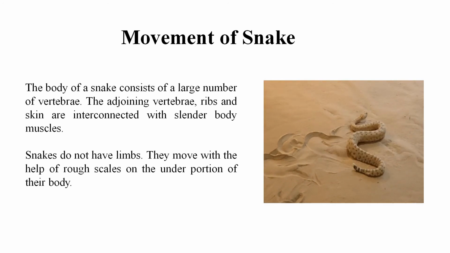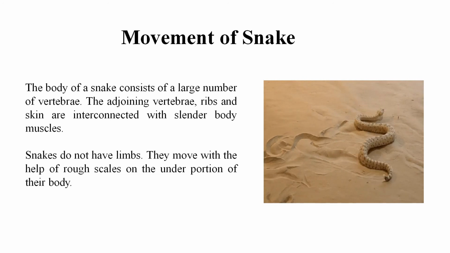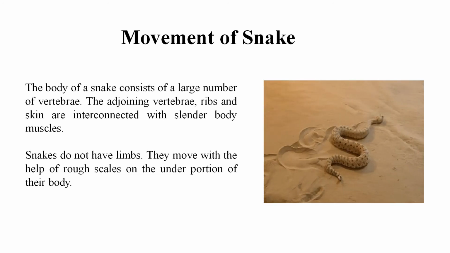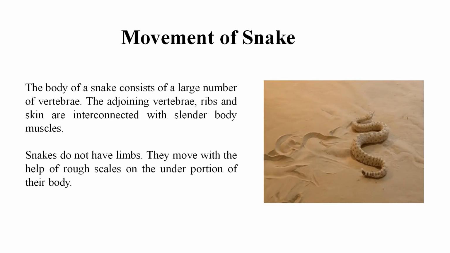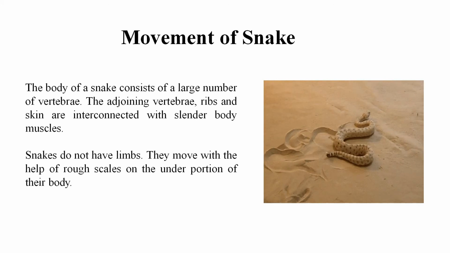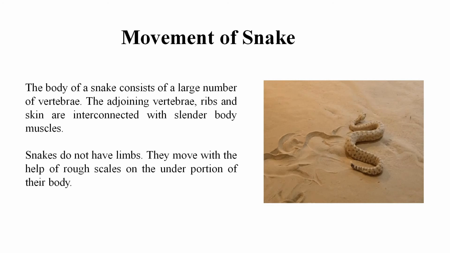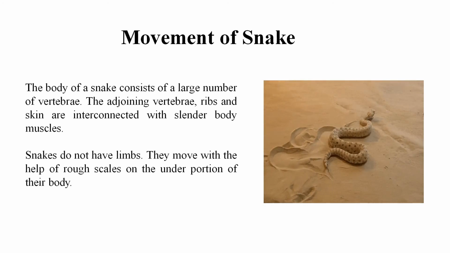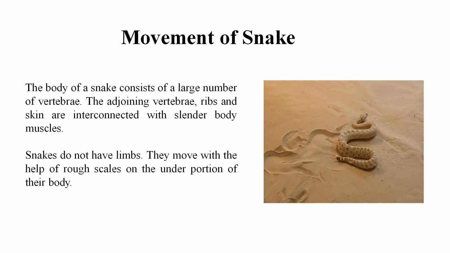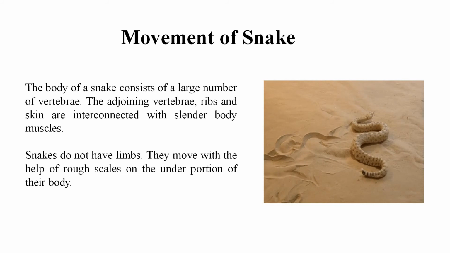Now let us discuss about the movement of snake. Students, the body of a snake consists of a large number of vertebrae. The adjoining vertebrae, ribs, skin are interconnected with slender body muscles. Snakes do not have limbs. They move with the help of rough scales on the under portion of their body.